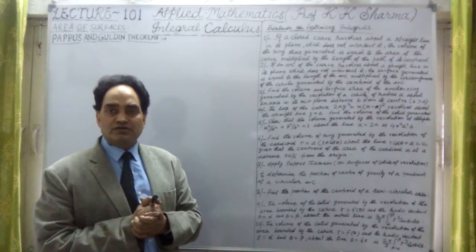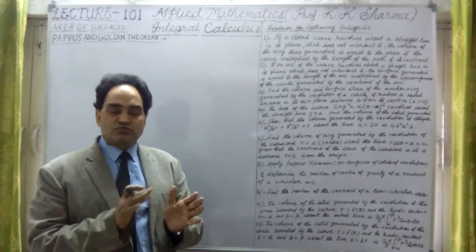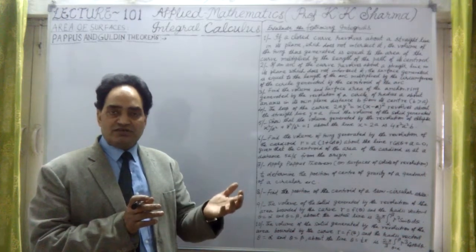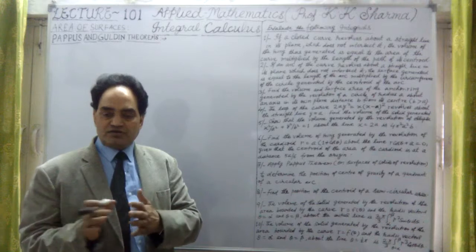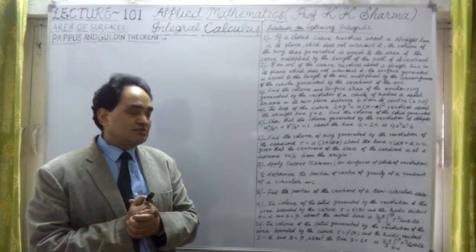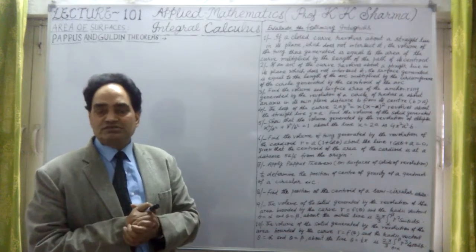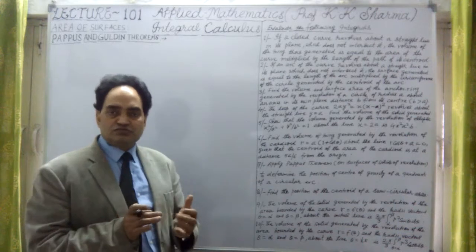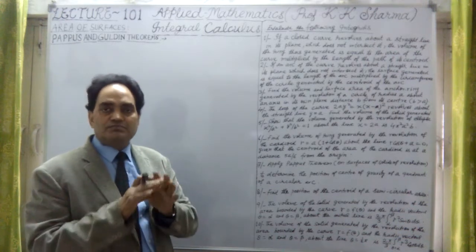So Pappus and Guldin theorems they are known as, because initially they are of Pappus of Alexandria, and these theorems have been elaborated and given some illustrative examples and questions, and because of that they are also known as Guldin theorems. So Pappus Guldin theorem is a proper word.